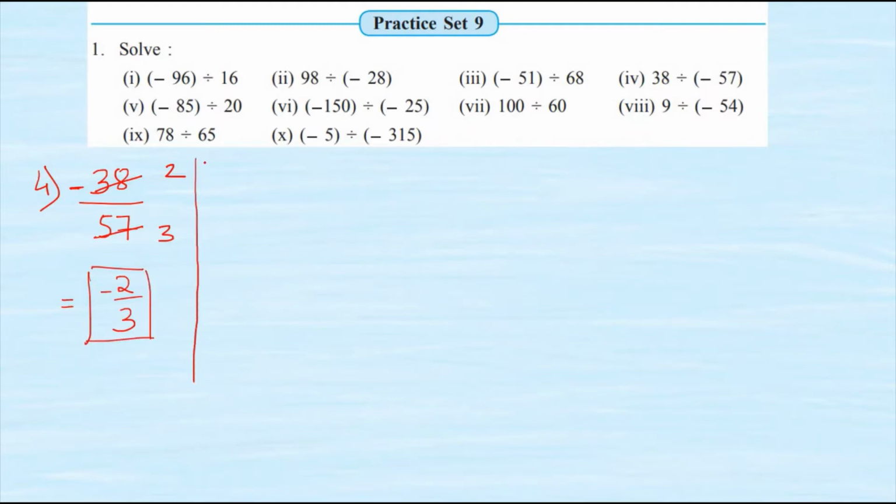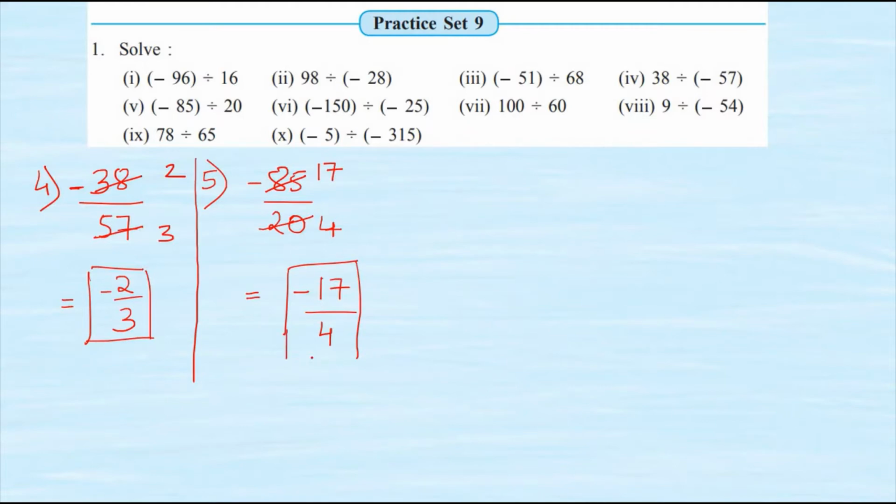Now let's see the fifth sum. Minus 85 upon 20. Now which table should I use here? The table of 5? Yes. So 5 fours are 20 and 5 17s are 85. Now this 17 and 4 cannot be lowered further, and hence minus 17 upon 4 is my final answer. I hope it is easy for you all also, students, to understand this.